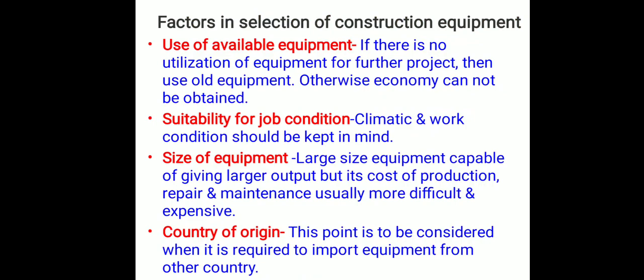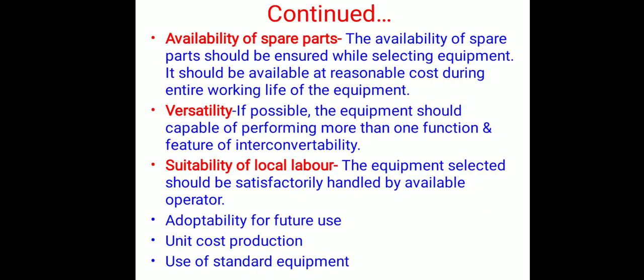So country of origin is also a governing factor for selection of construction equipment. Next factor is the availability of the spare parts. The spare parts should be available at reasonable cost during the entire working life of the equipment, otherwise there is unnecessary increase in the cost.